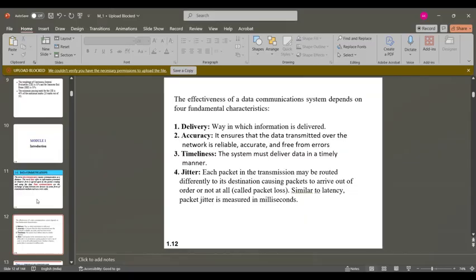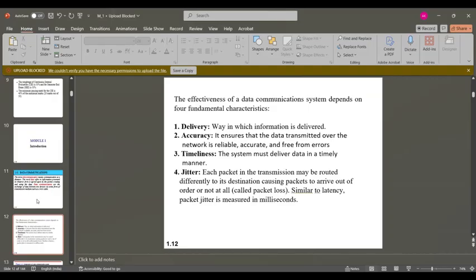The first one is delivery. Delivery means that the information you have should be handed over to the right destination. Like a postman delivers a letter to your home, in the same way the data over the internet should be delivered to the correct destination.